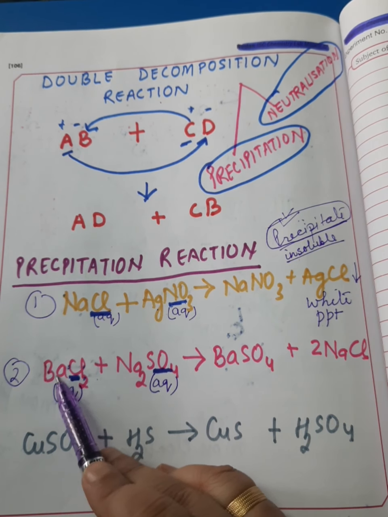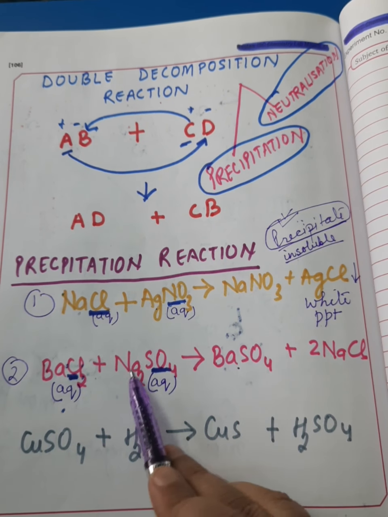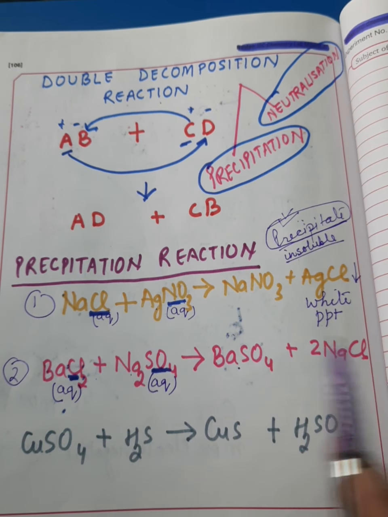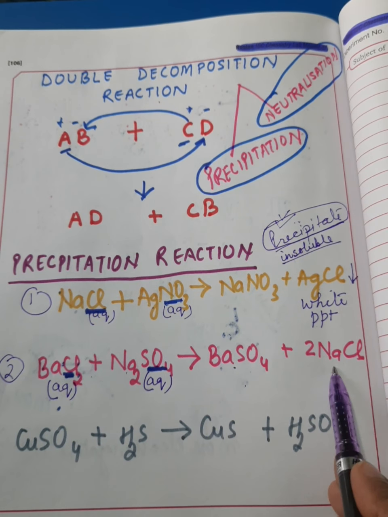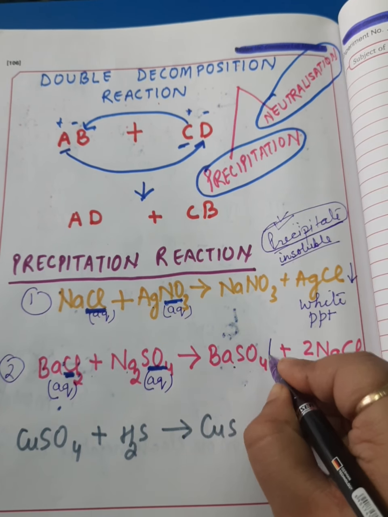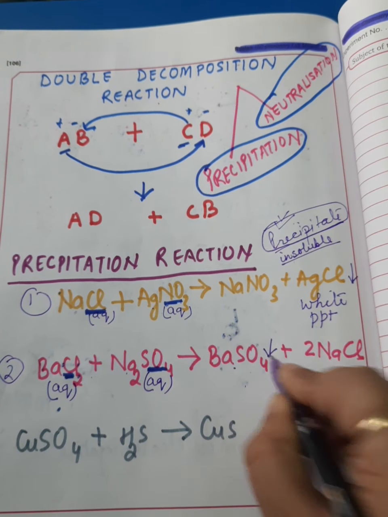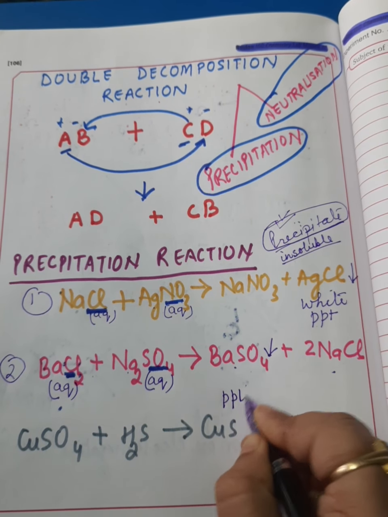As a result, barium combines with sulfate and forms barium sulfate, and sodium combines with chloride and forms sodium chloride. Out of these two products, sodium chloride is soluble in water, but barium sulfate is insoluble. Being insoluble, it settles down in the form of precipitate.